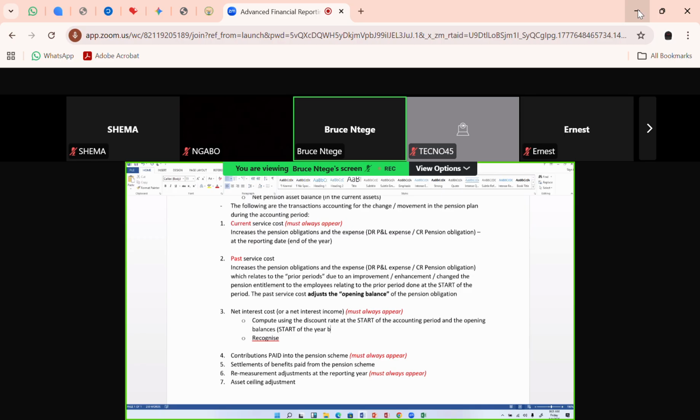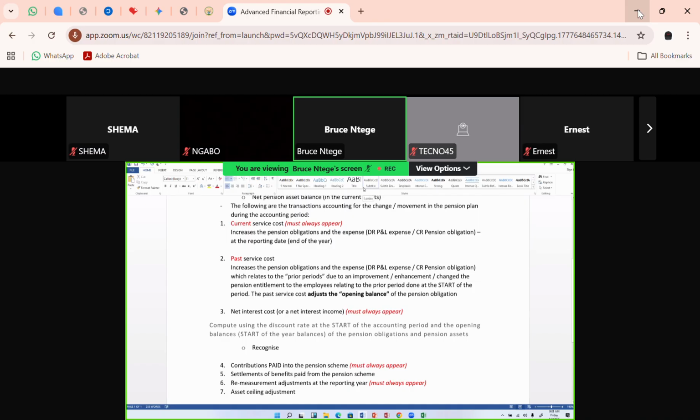The pension obligations and the pension assets. Please don't use the closing balance of the pension assets and the closing balance of the pension liabilities. We go with the opening balance.